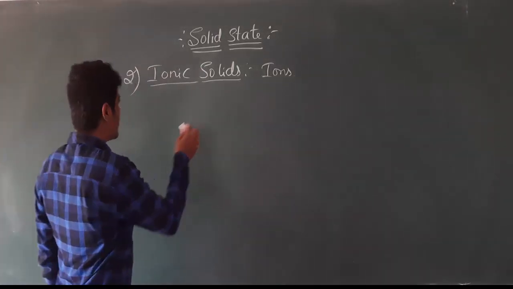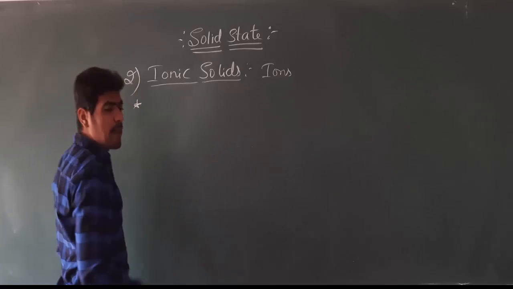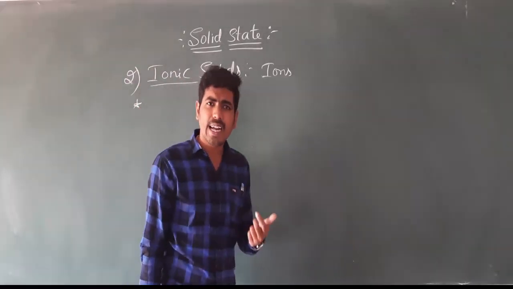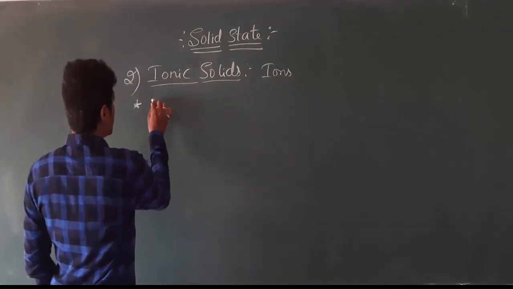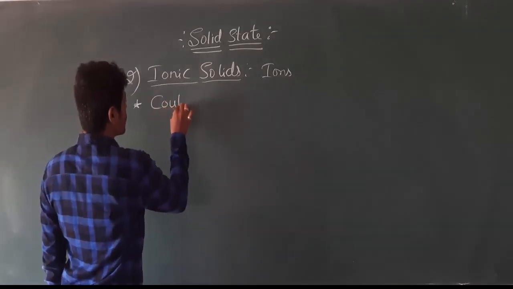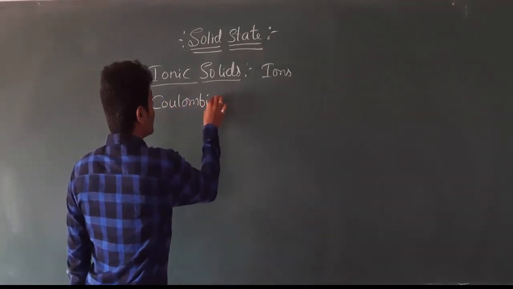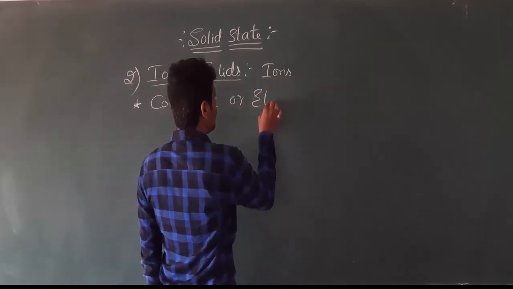And in between these ions, the binding force or attractive force which is present is Coulombic force or electrostatic force.